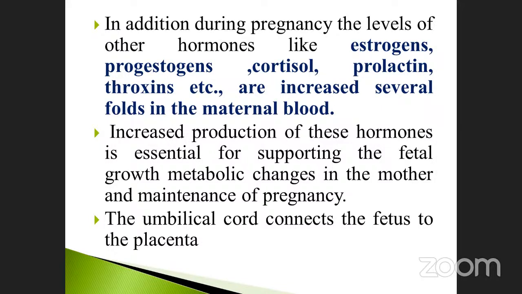Several fold means 5 into 5, 5-fold, that is called 25. Likewise, 10 means 100, 100 means 1000. Like that, many-fold. Normal level is 5. Just imagine it may be many-fold or several-fold, meaning 25 times, 100 times, that is 500. Like that it may be produced and also mixed with the blood.